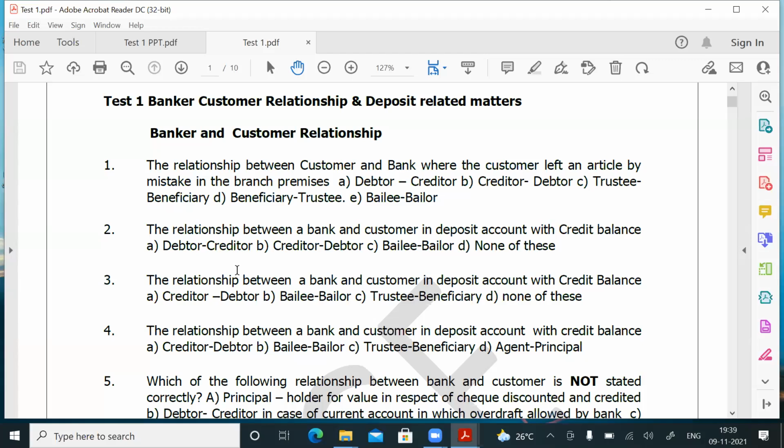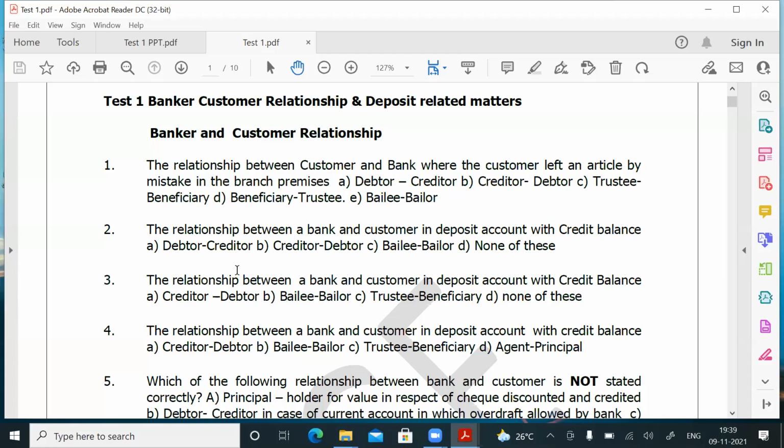None of these is also given. Since debtor creditor is given, you have ticked answer A. For the same question, none of this is given, but debtor creditor is not given, creditor debtor is given. So for question number 3, the answer is D. A is not the correct answer, B is not the correct answer, C is not the correct answer. The correct answer is D, none of these.